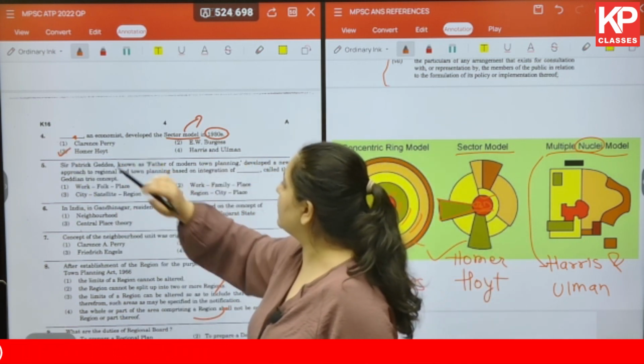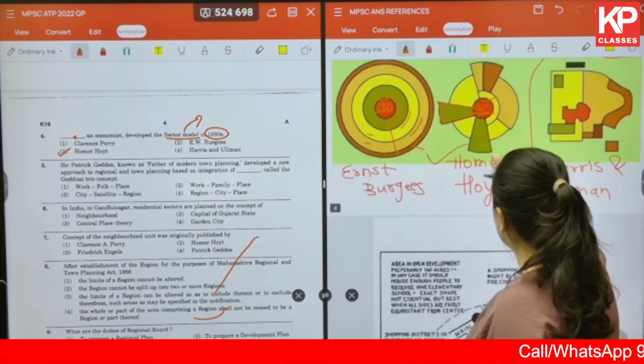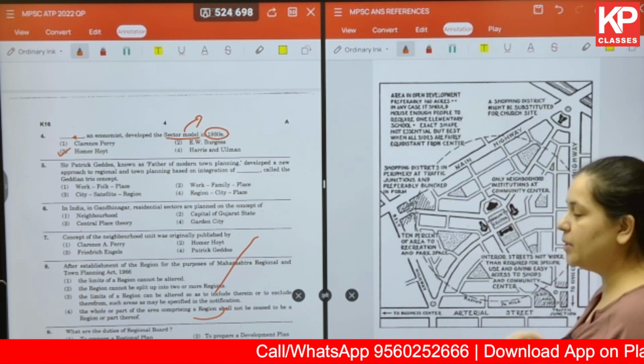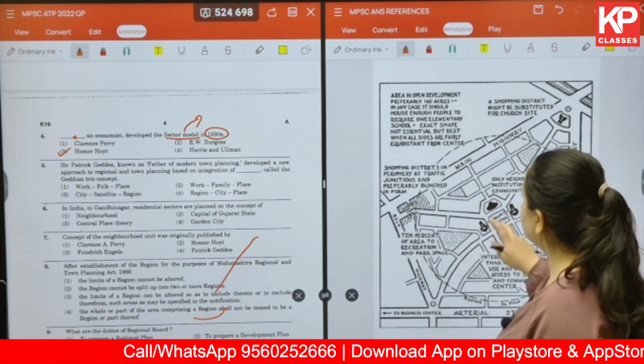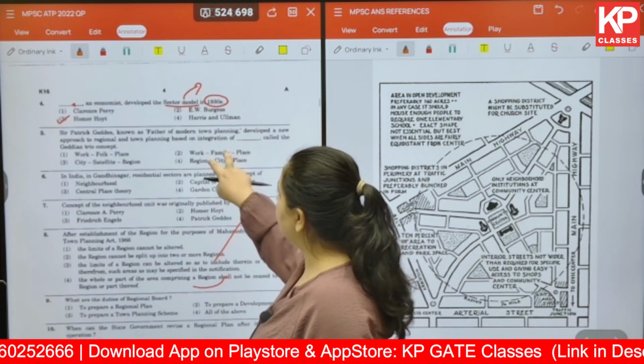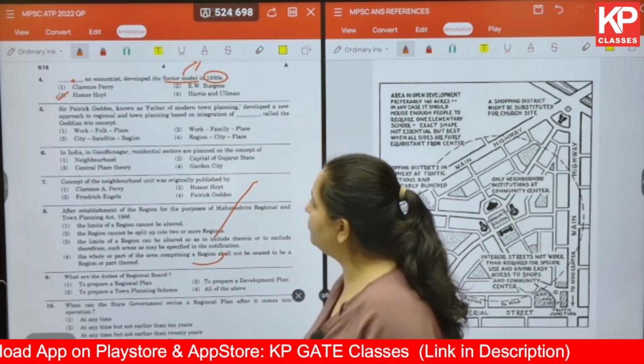Now what about Clarence Perry? Clarence Perry has given us a concept called the neighborhood model. Okay, we'll come back to this later on. For now, let us move on to question number 5.